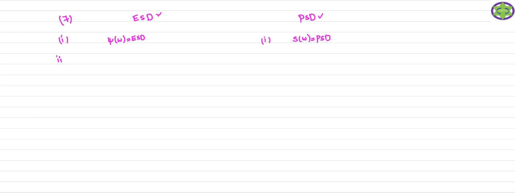When it comes to the definition of the energy spectral density function, the ESD gives the representation of the total energy of the signal over the frequency domain.